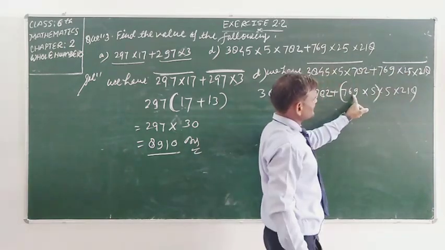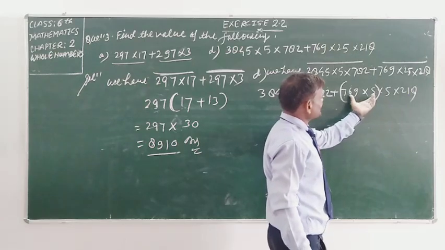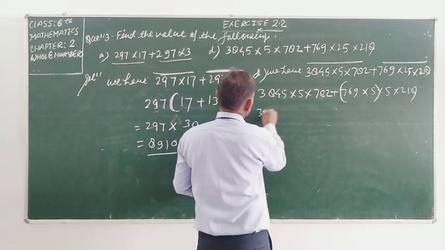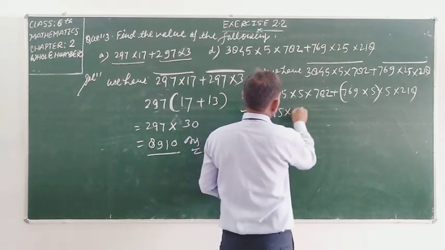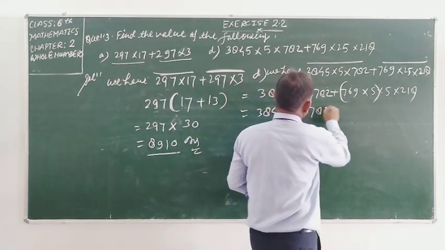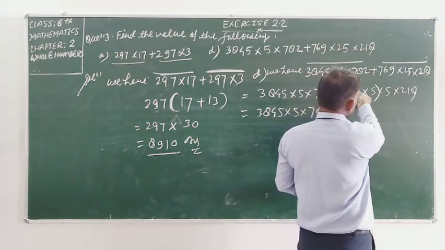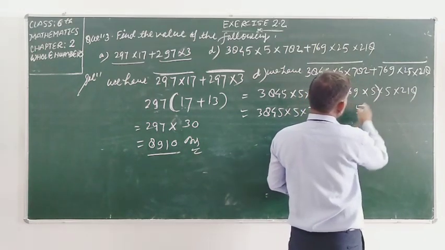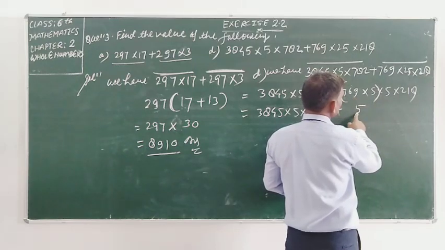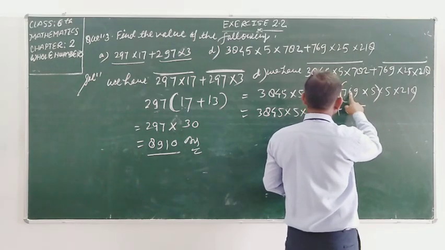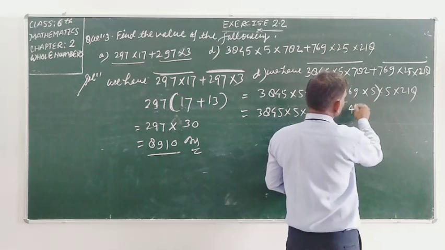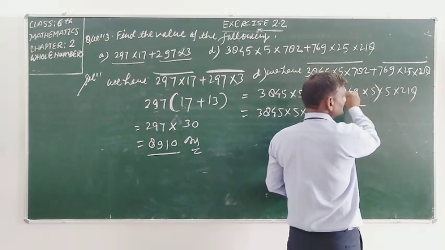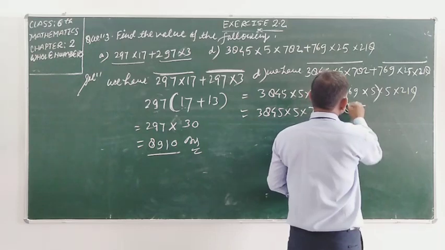And 769 and 5 we can take together and multiply, student. Then we get the common. 3845 into 5 into 782, and 769 into 5: 5 nines are 45, 5 sixes are 30, 34, 3 is carry, 5 sevens are 35 and 3, 38.